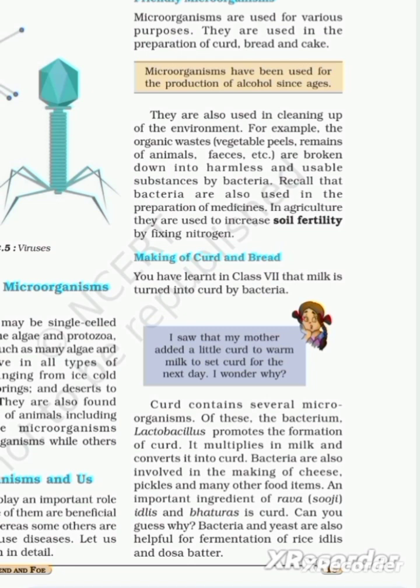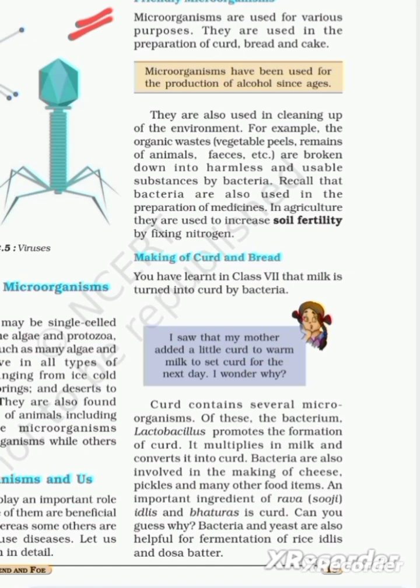First, we are going to study about friendly microorganisms. The title of our chapter, Microorganisms Friend and Foe, itself gives you the idea that we are going to study what microorganisms are. They are friends to us, but how? And they are foes, that is, enemies or causing harm to us. But how? These are the major objectives of learning this chapter. So first, how are they friends to us?